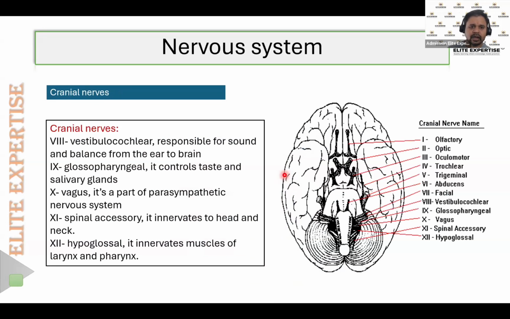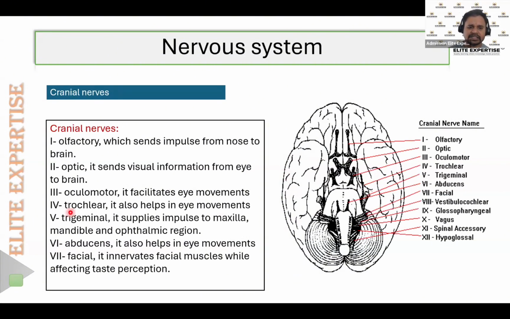Trigeminal is the fifth nerve. Then the sixth nerve is abducens. Abducens is the sixth nerve, and it also supplies the eye and plays a major role in eye movement. So olfactory for the nose, optic for the eye, oculomotor for the eye, trochlear for the eye, then trigeminal to the face, and abducens, the sixth cranial nerve, is also for the eye.